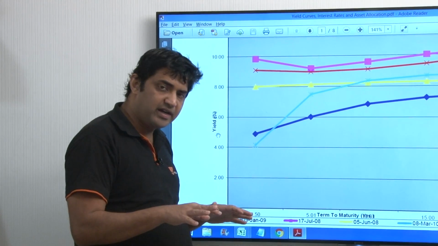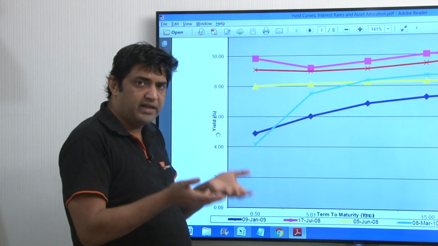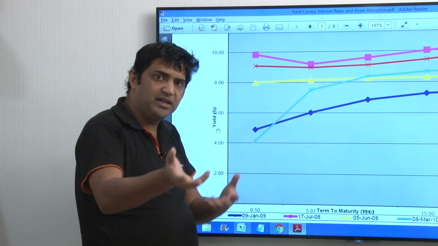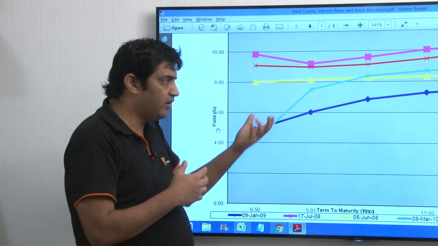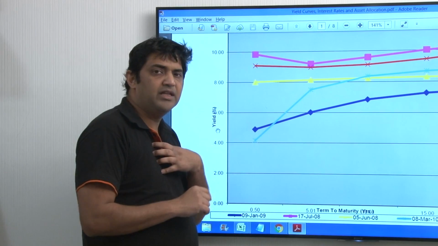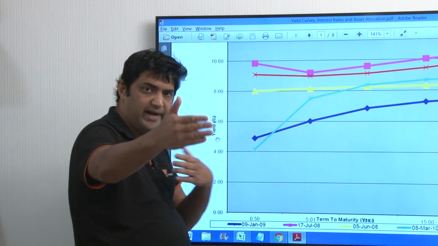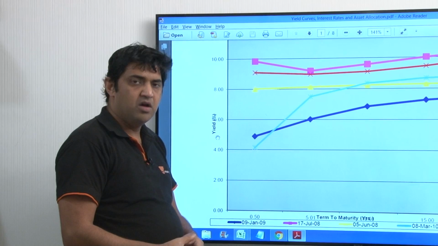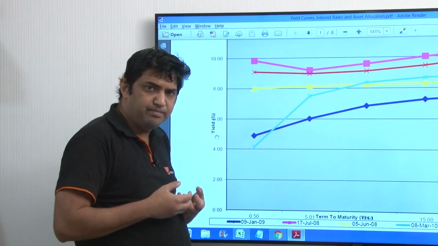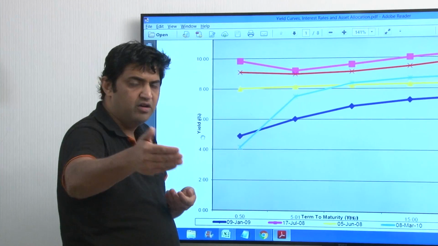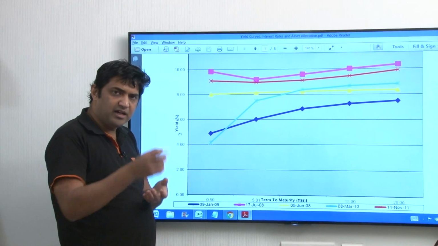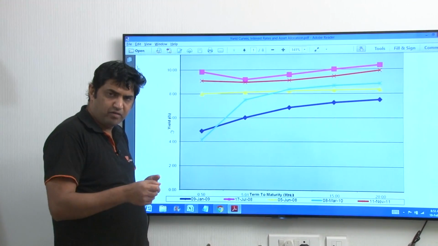Why does the economic activity slow down? Because as a borrower, I don't find that many lenders. Look at it from the bank's point of view also. Between me the borrower and you the lender, there is a bank. Now how does the bank make money? Bank borrows cheap and lends dear. What it means is, what is the income for the bank? Bank income is the net interest income, NII as they say.